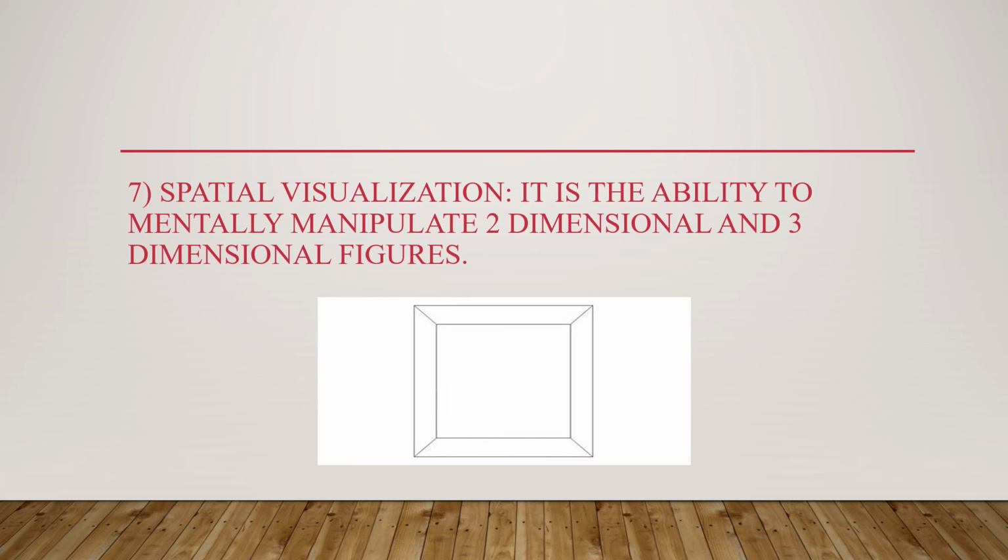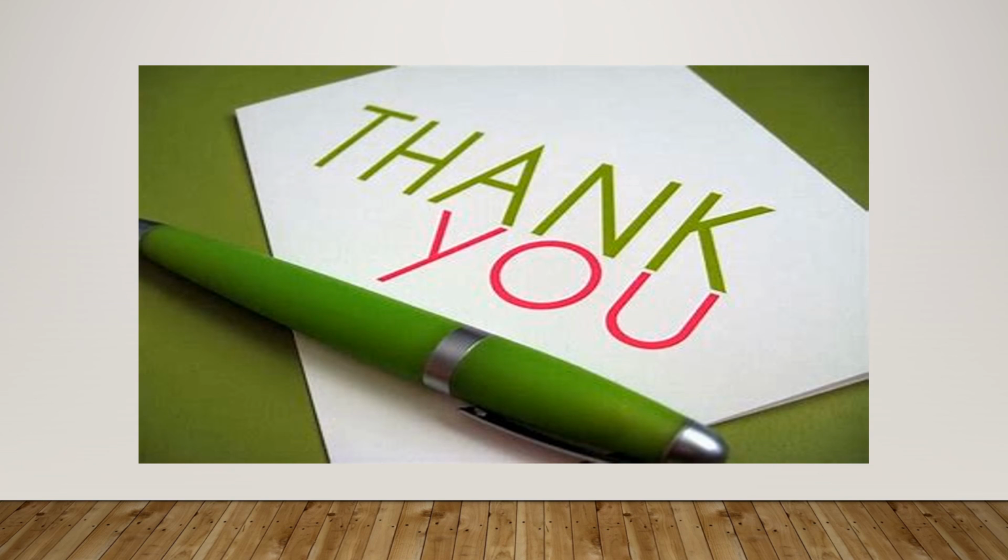Next is spatial visualization. Spatial visualization is the ability to mentally manipulate two-dimensional and three-dimensional figures. It is the ability to understand how something looks, or to manipulate it. That is spatial visualization. Another example could be car parking, where you use spatial visualization.